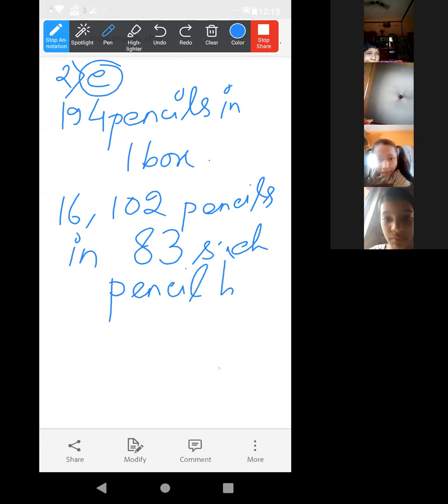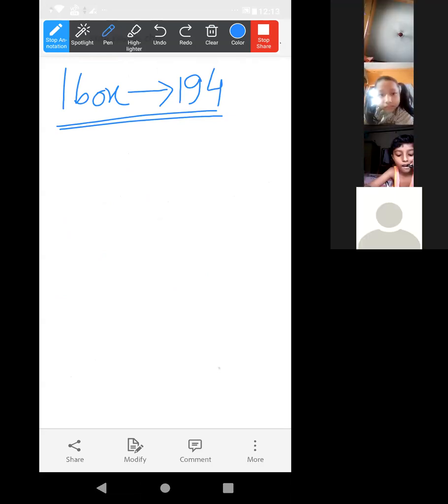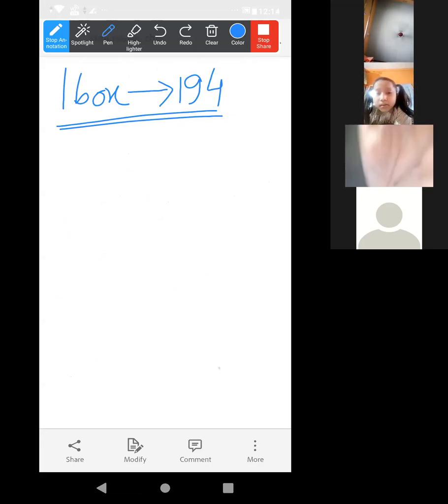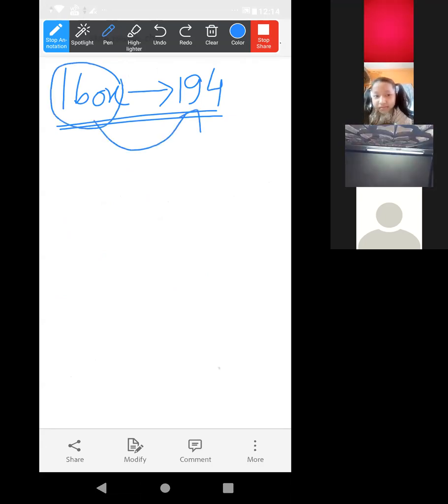Have you understood the meaning of the question? No, ma'am. Okay, it is given that one box can carry 194 pencils. Understood the first statement? Clear? Yes, ma'am. Not clear? In the first statement it is given there are 194 pencils in one box. That means in one box there are 194 pencils. Now understood? Only the statement I have told.